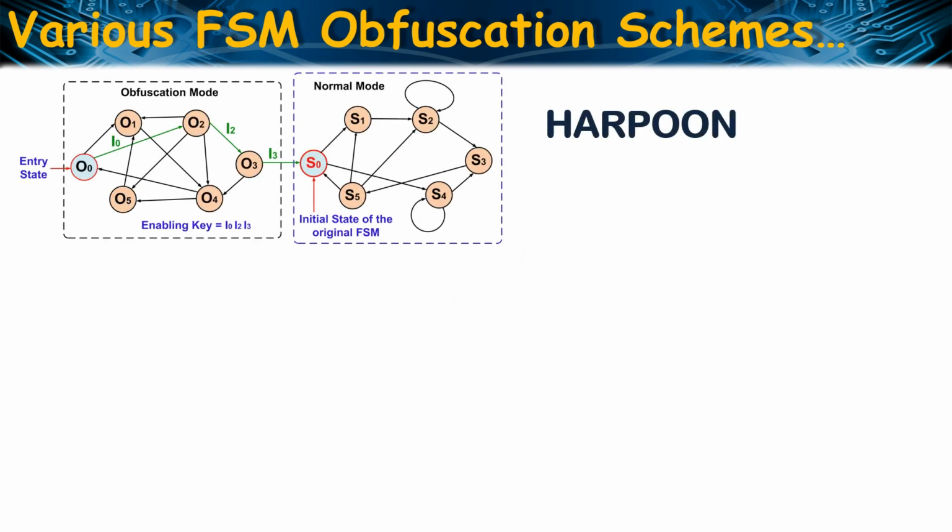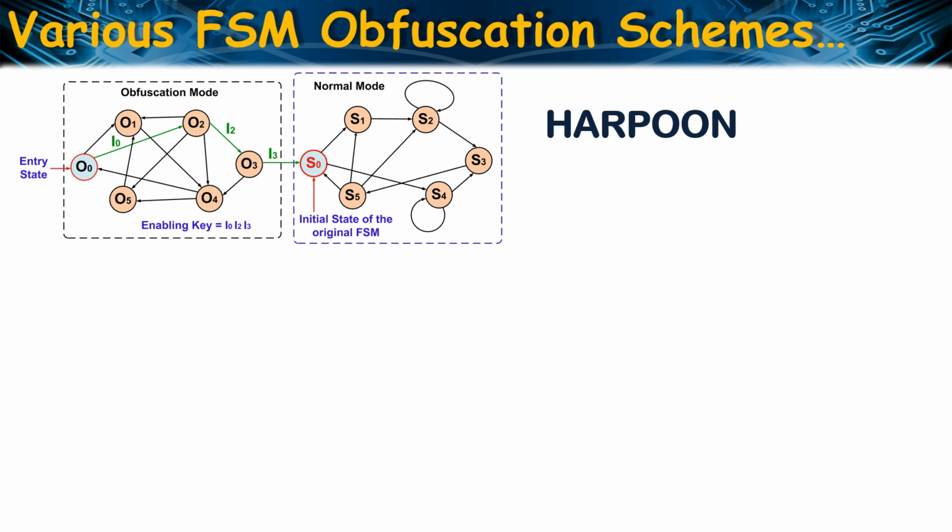So let us discuss a few of the RTL level obfuscation schemes. The first one that I will discuss today is called Harpoon. This method modifies the original FSM with a set of preceding states that form an obfuscation mode, which must be traversed in a correct order to reach the initial state of the original FSM. The traversal order is the designer's secret, without the knowledge of which the FSM enters into a black hole state. As we can see in this figure, the states O0, O1, O5 form the obfuscation mode, while the states S0, S1 to S5 are the states of the original FSM.